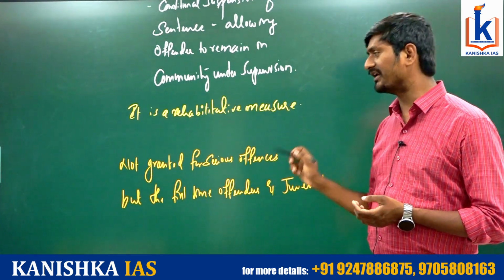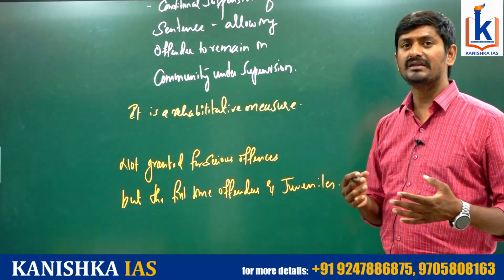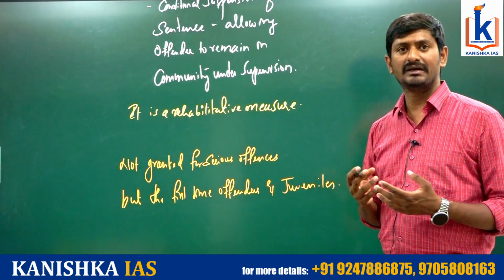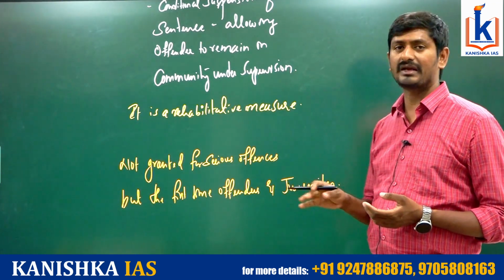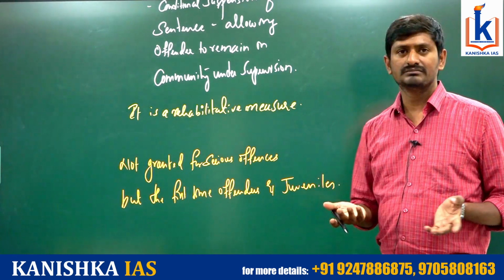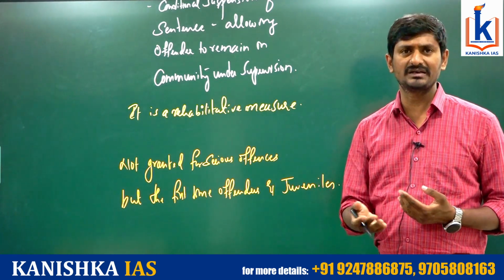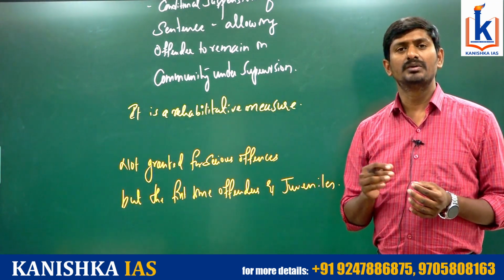It is not a kind of punishment, and it is not granted for serious offences. For example, in the case of juvenile delinquencies or minor offences, there is a chance for probation. And probation is specifically under the Probation of Offenders Act, a special legislation enacted by the central government to regulate probation.